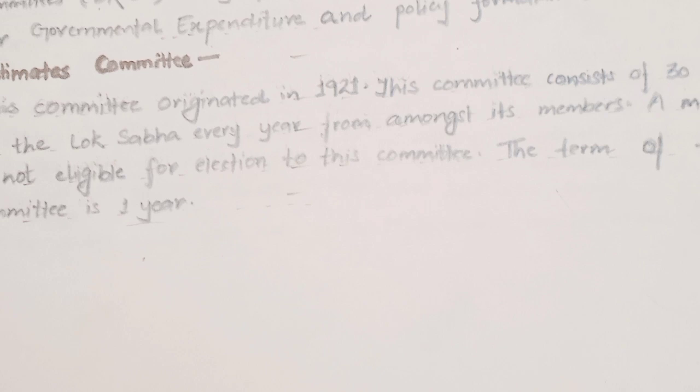Estimates Committee. This committee originated in 1921. This committee consists of 30 members elected by the Lok Sabha every year from amongst its members. A minister is not eligible for election to this committee. The term of the committee is 1 year.